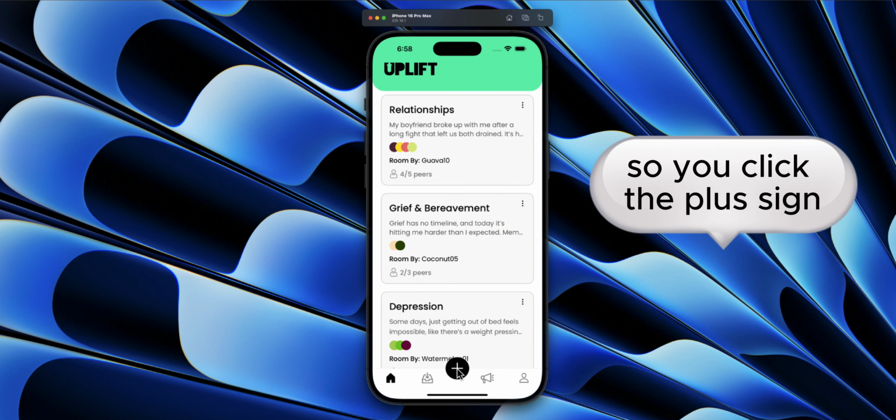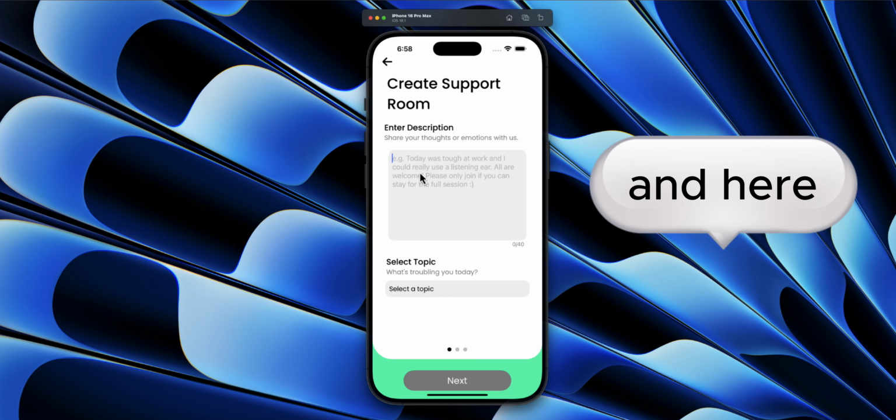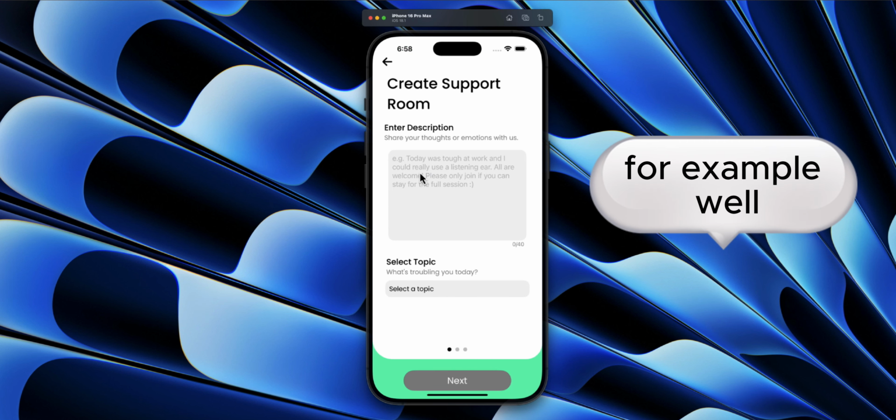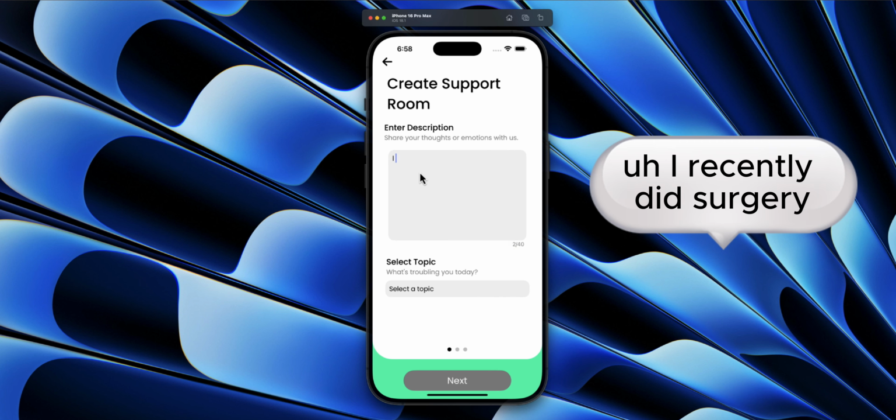Now I'm going to show you how to open a support room. You click the plus sign, and here you would share your thoughts or emotions with us. For example, I recently did surgery.